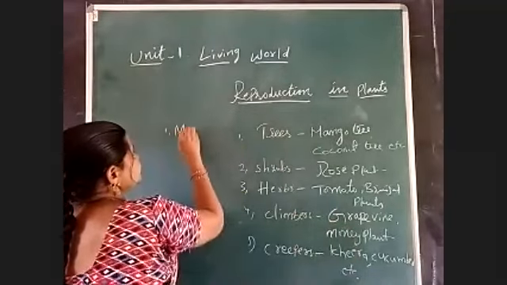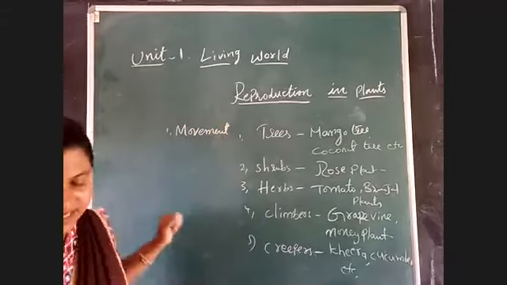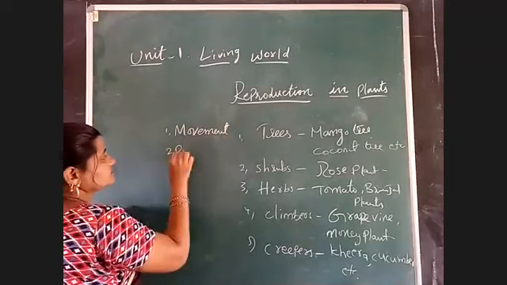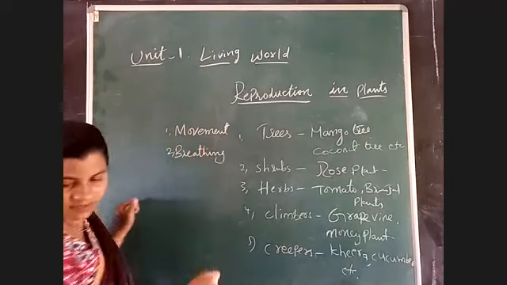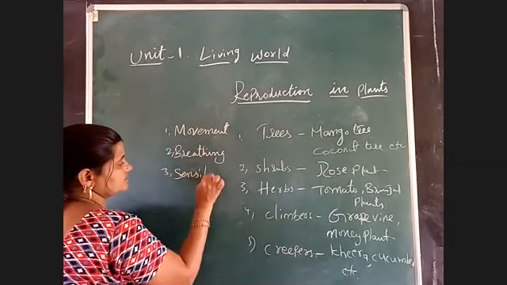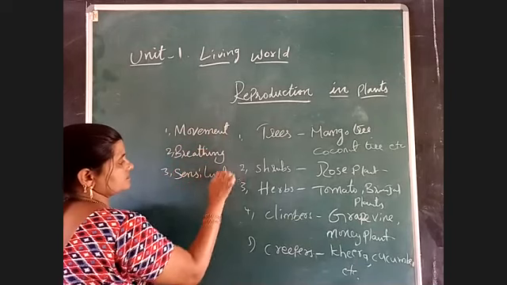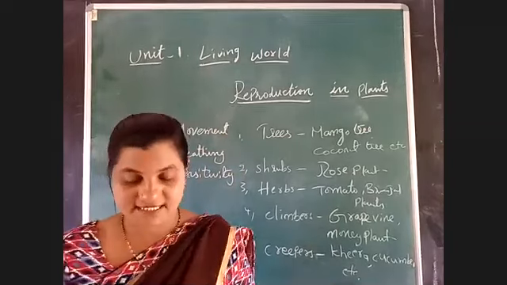One is movement. Second is breathing. Third is sensitivity. Fourth is growth.